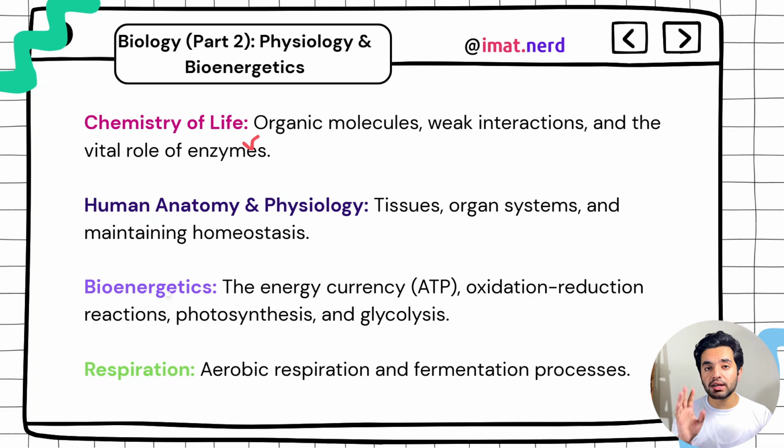Okay, in bioenergetics there are 2 main things: photosynthesis and respiration. In photosynthesis, light reaction, dark reaction, and then in respiration, glycolysis. This is basically 2 types. Aerobic respiration, I have written separately here. In respiration, you have aerobic respiration. Then you have fermentation process, basically, which is anaerobic respiration, where you need to know about lactic acid formation and alcoholic fermentation. So this is what you need to know, and it concludes your biology.